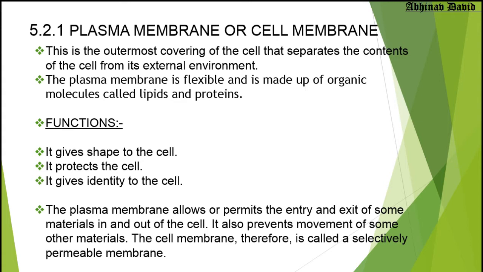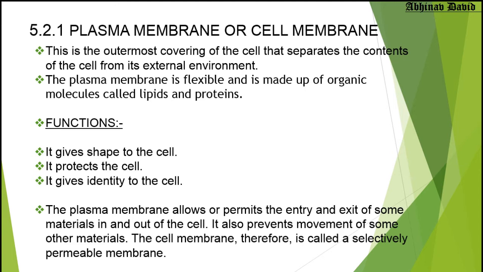As we study the properties of the plasma membrane, you will learn that the plasma membrane is a flexible membrane. It can move and change shape, and it allows substances to move in and out of the cell. It is made up of organic molecules called lipids and proteins. So the plasma membrane is made up of lipids and proteins. Now let us talk about the functions of the plasma membrane.